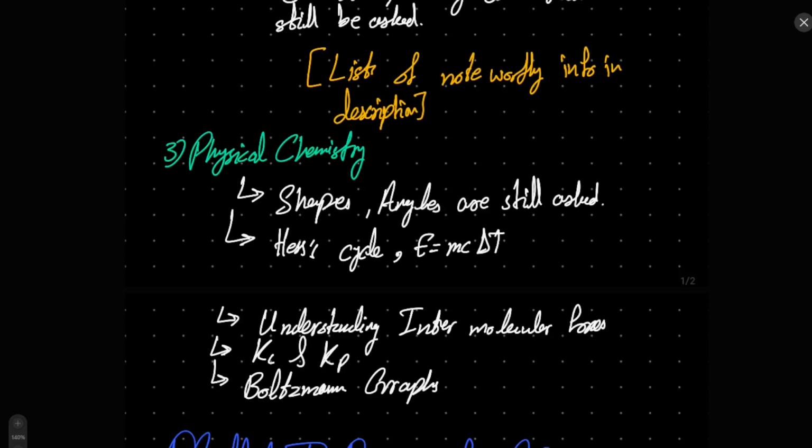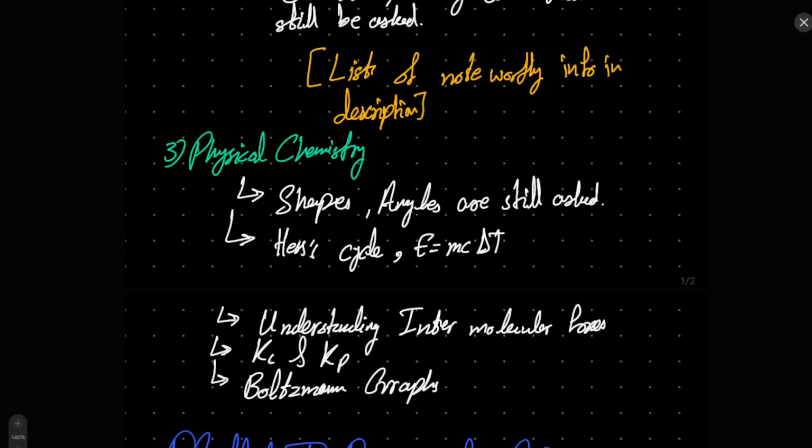Kc and Kp, or constants of concentration and constants of pressure from equilibria, are asked, but not that frequently, because in A2 there are a lot more K constants that you need to know about. So usually these things are not asked that frequently, but in the past papers of a couple of years back, there have been instances of them asking these things. Obviously, they are not as difficult or complicated, because it is similar to P2. So knowing them is important.